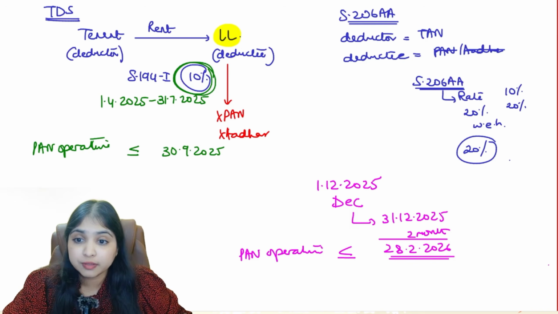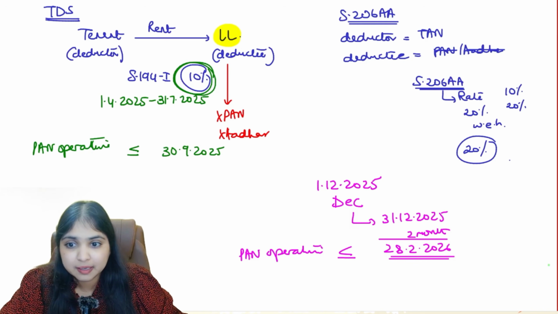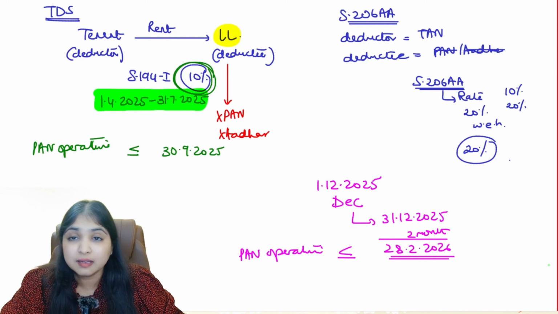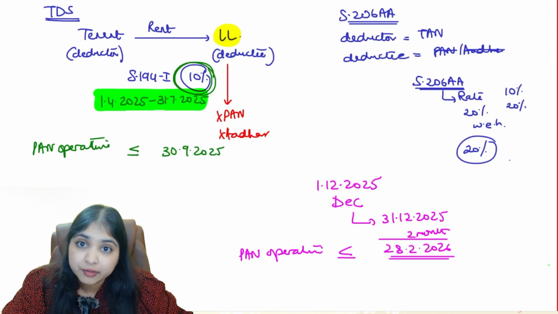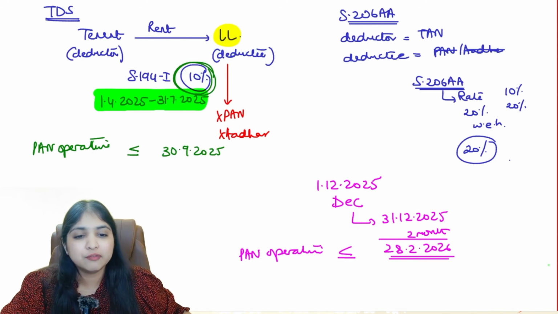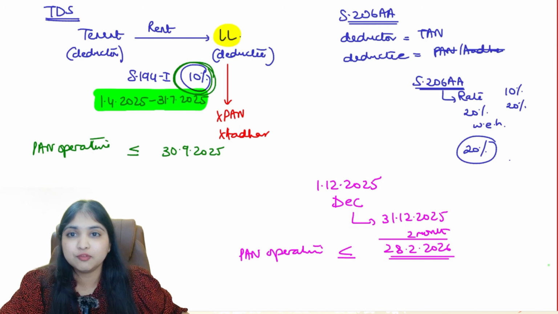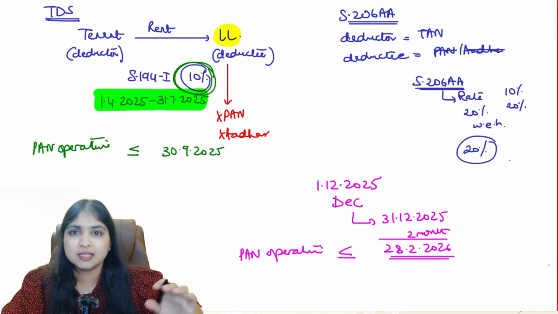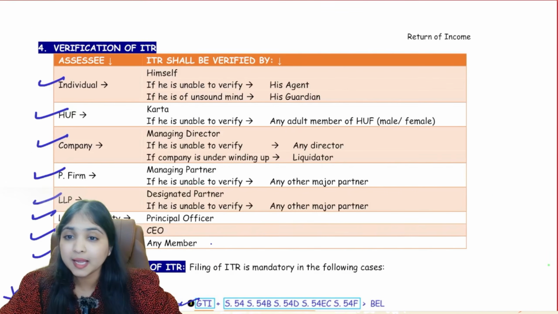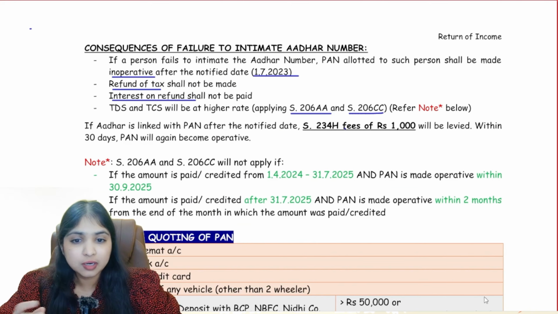Okay, so if the transaction happened in the period from 1st April 2025 to 31st July 2025, then we will give time till 30th September 2025. If the transaction has happened after 31st July 2025, then we will give 2 months time from the end of the month in which the transaction happened. By that date, if you're able to make the PAN operative, then the consequence of 206AA, 206CC and all will not apply. Getting my point, guys? So this is another important point.